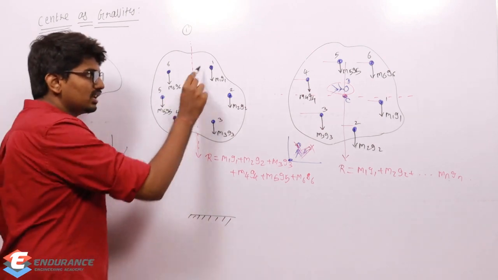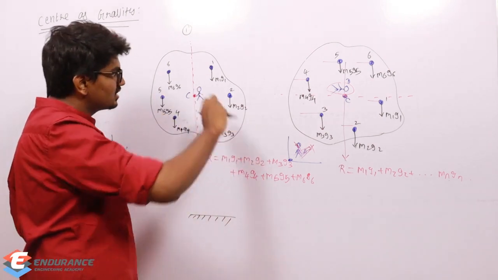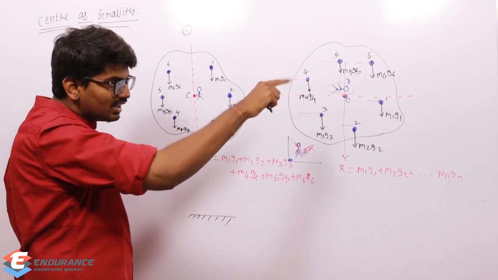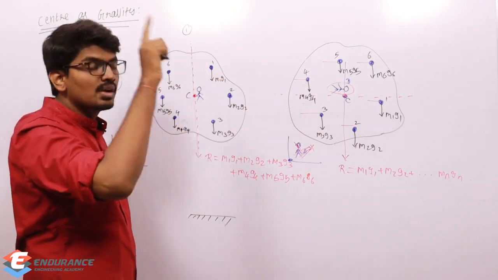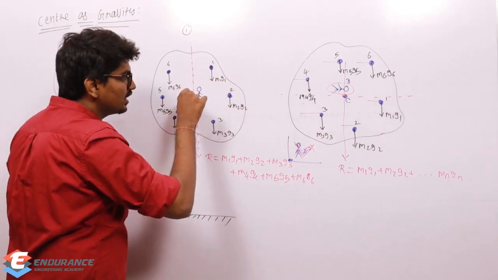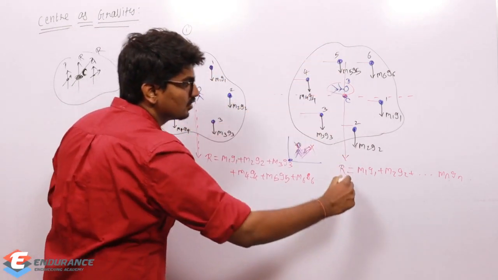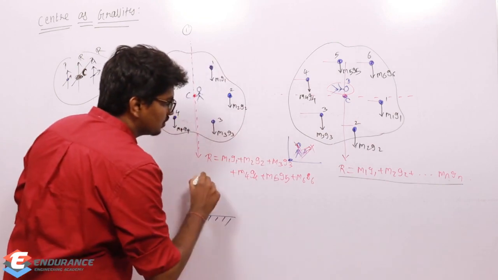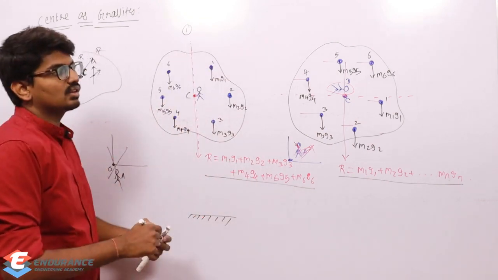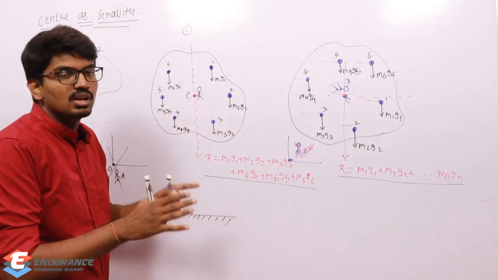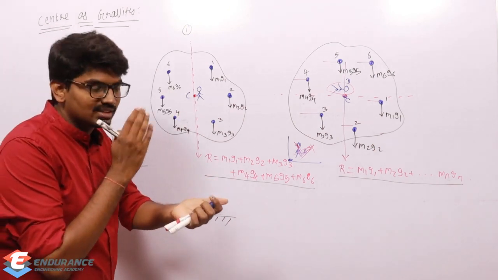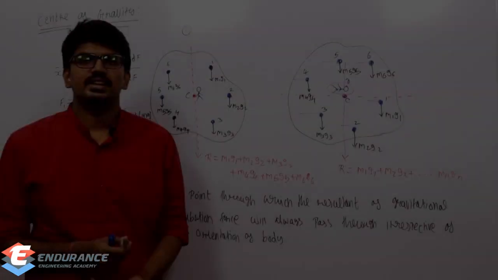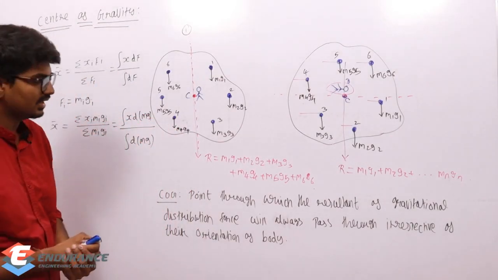With respect to the same body, the position of masses has not changed, but if I rotate it, only the orientation of the gravitational forces is changing. Still the point through which the resultant of those gravitational forces passes remains the same, and that point is called the center of gravity. So finally, what is the definition of center of gravity?